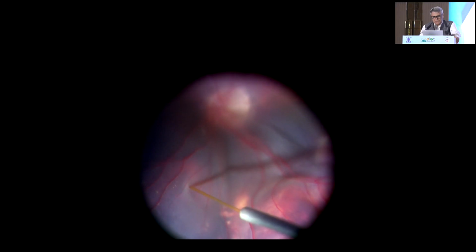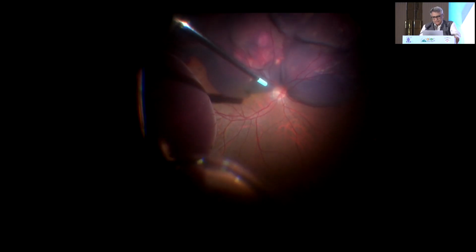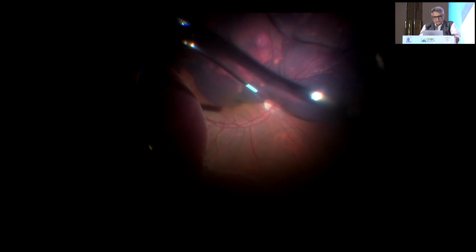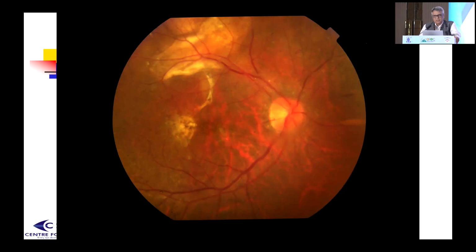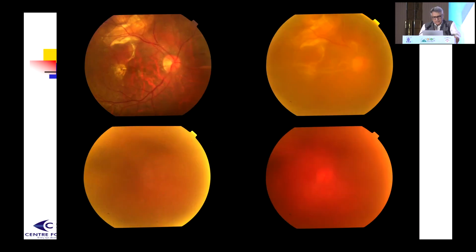And then once you have done this, there's no need of lasering these points because they are very small, and the posterior pole normally doesn't require lasering these points. And then you do a fluid gas exchange. So this was day 1. And fortunately, because the macula was very good, this patient recovered 6/9 vision from PLPR only.